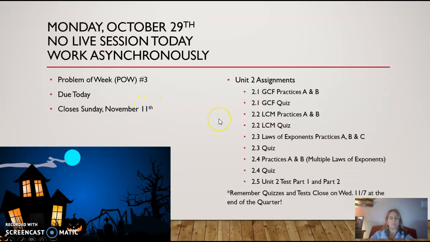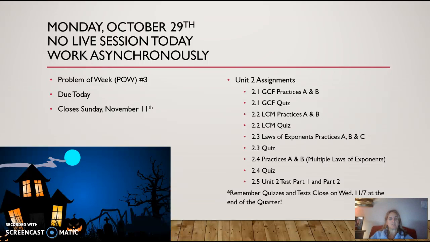Don't forget, though, to complete any missing assignments, most importantly, Unit 2 assignments. There's the 2.1 practices and the 2.1 quiz. That's for GCF. Then there's the LCM practices, A and B, and the LCM quiz. Then there's the 2.3 where we learn the laws of exponents and we have practices A, B, and C, and the 2.3 quiz. And then 2.4 is more on laws of exponents, using multiple laws to simplify an expression, practices A and B, and then the 2.4 quiz.